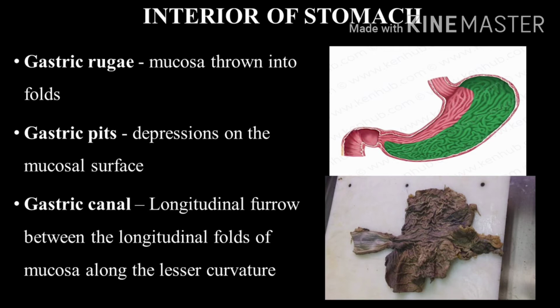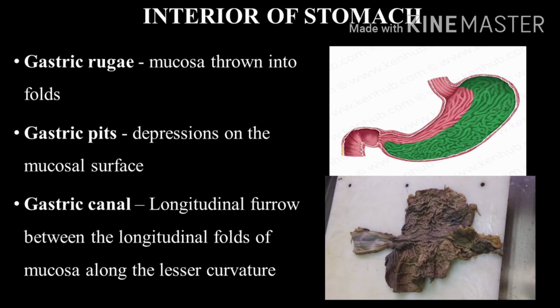Gastric canal. It is a feature of the interior of the stomach. The gastric canal is a longitudinal furrow that forms temporarily during swallowing between the longitudinal folds of the mucosa along the lesser curvature. The gastric canal forms due to the firm attachment of the gastric mucosa to the underlying muscular layer.